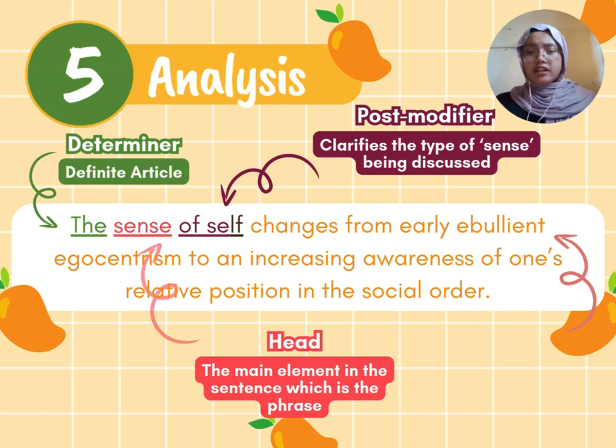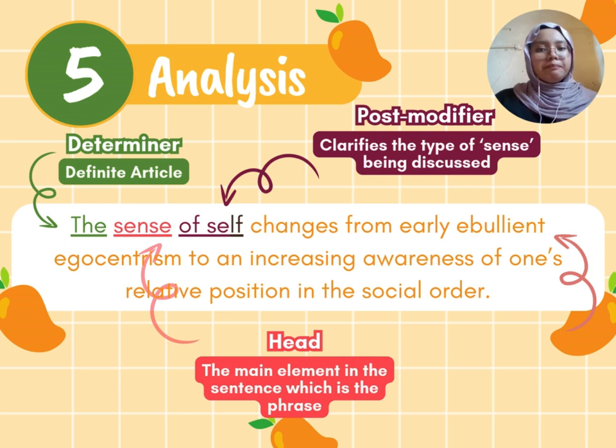So last but not least is the post-modifier. The phrase "of self" acts as the post-modifier in the sentence. This phrase modifies the head noun sense by giving it additional information. It clarifies that the author is not talking about the other senses like the sense of sight, smell, or any other general sense, but the author wants to highlight a person's awareness of themselves.